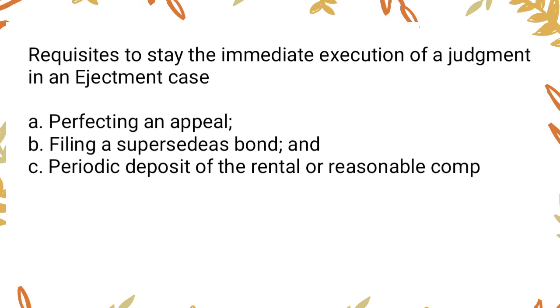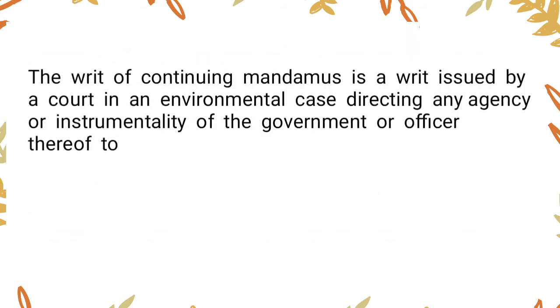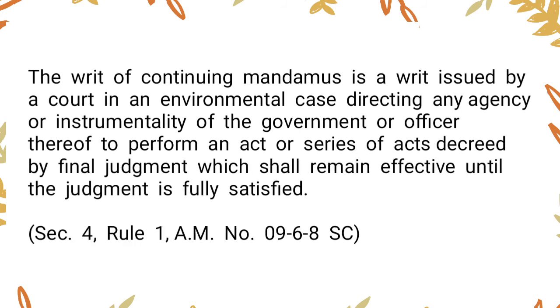Requisites to stay the immediate execution of a judgment in an ejectment case: a. Perfecting an appeal, b. Filing a supersedeas bond, and c. Periodic deposit of the rental or reasonable compensation for the use and occupancy of the property during the pendency of the appeal. The writ of continuing mandamus is a writ issued by a court in an environmental case directing any agency or instrumentality of the government or officer thereof to perform an act or series of acts decreed by final judgment, which shall remain effective until the judgment is fully satisfied.